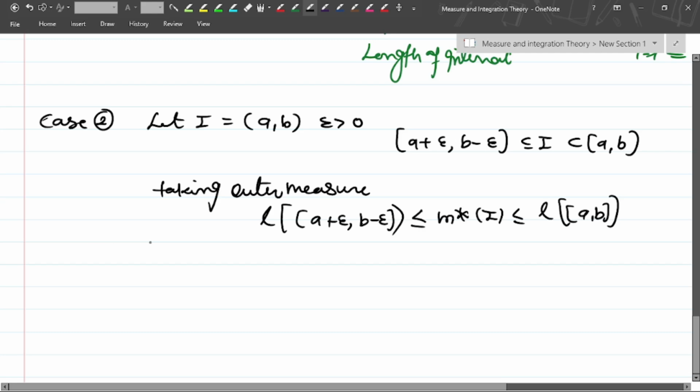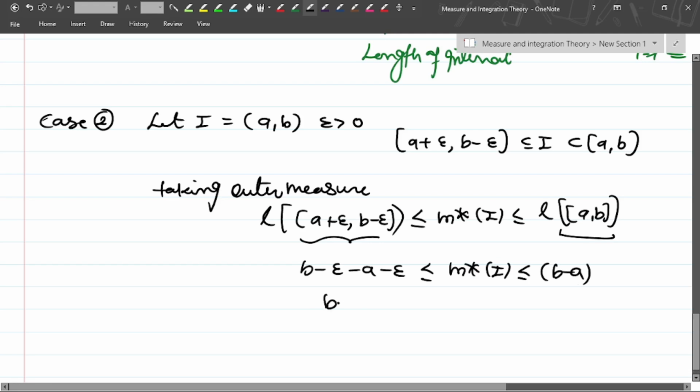So we can write: B minus epsilon minus (A plus epsilon) is less than outer measure of I, which is less than B minus A. That is, B minus A minus 2 epsilon is less than m star of I, which is less than B minus A.